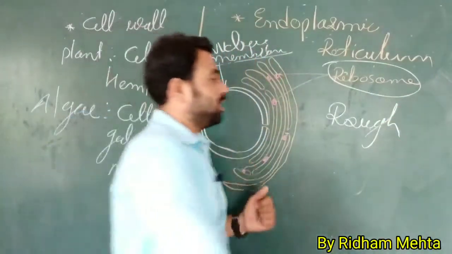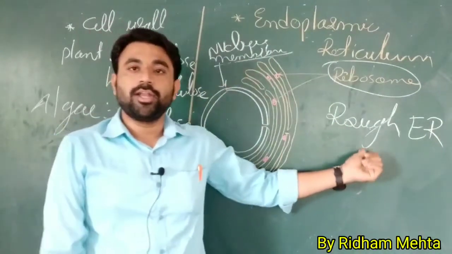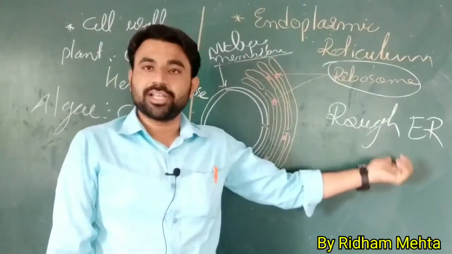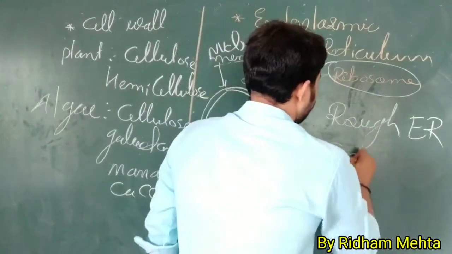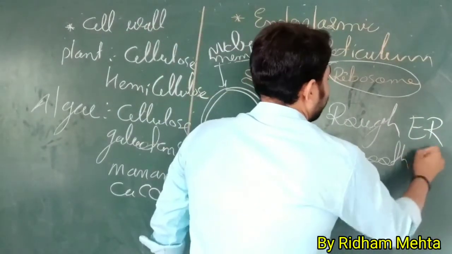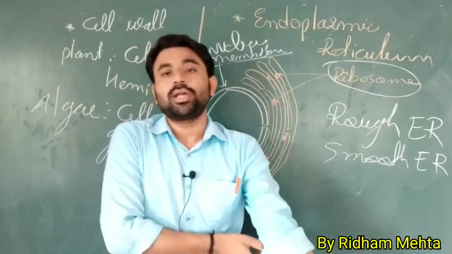If the ribosome is present on the surface, it's called rough endoplasmic reticulum. ER means endoplasmic reticulum. And in the absence of ribosome, it's called smooth endoplasmic reticulum.